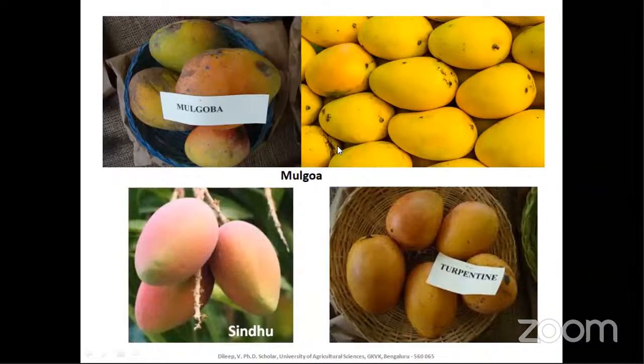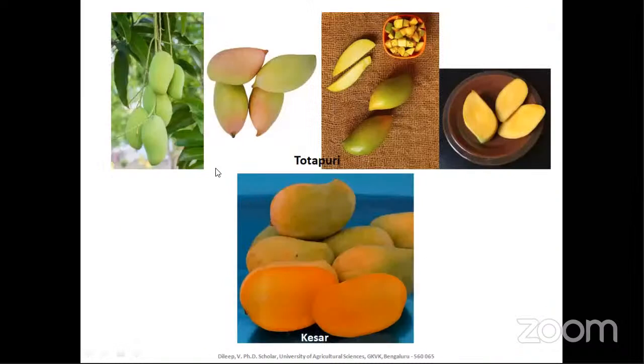And this is Malgova. Sindhu, this is a seedless variety. This is Totapuri. It is almost eaten as raw, not ripened, in the mature stage. I think this is the only variety in which even the outer pericarp, that is the exocarp, is also eaten along with the fruit. Only the stone is discarded, and this is almost zero fiber. You can see no fibers are present. The flesh is fully sturdy and firm.